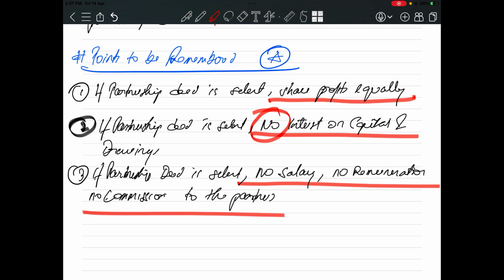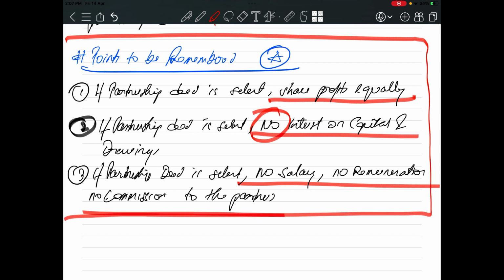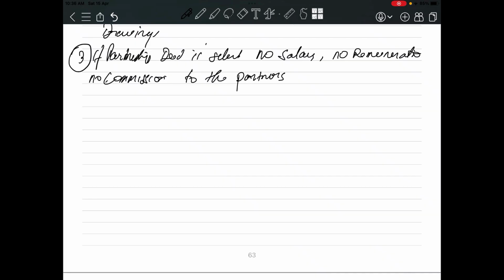So let's solve one question with this point. In this point there are dedicated questions. In exams you will get to see a 3 marks question in this topic. It is a very simple and very easy topic. So let's see the question for this. Now let's write one more point before moving to the questions.